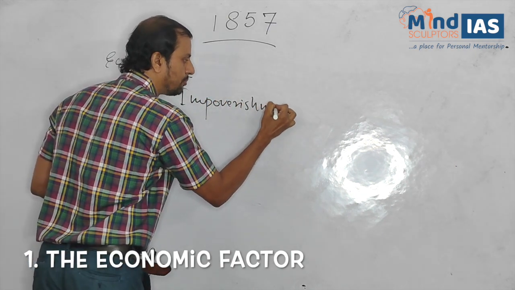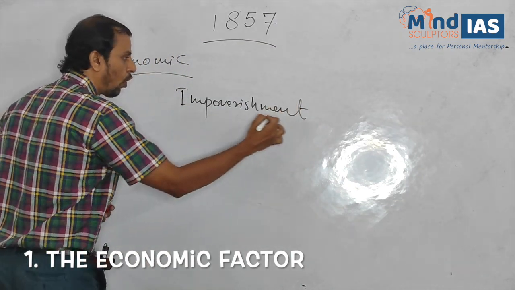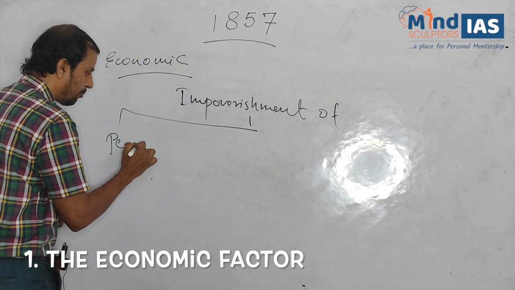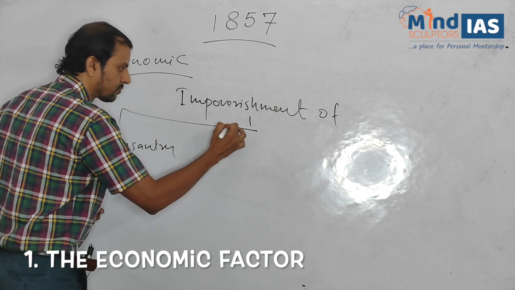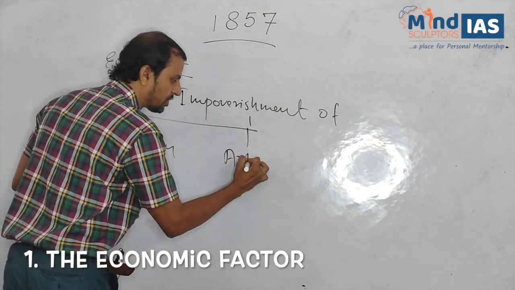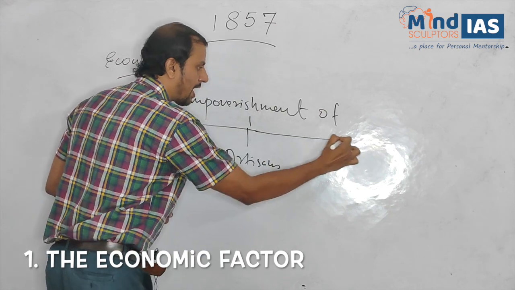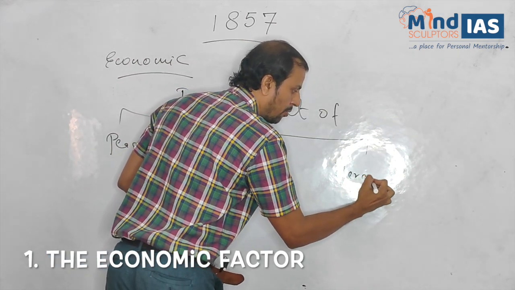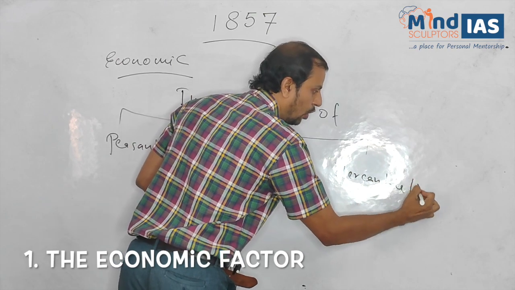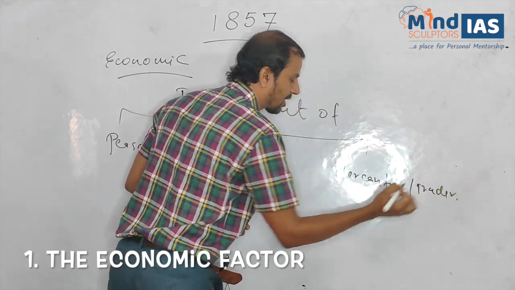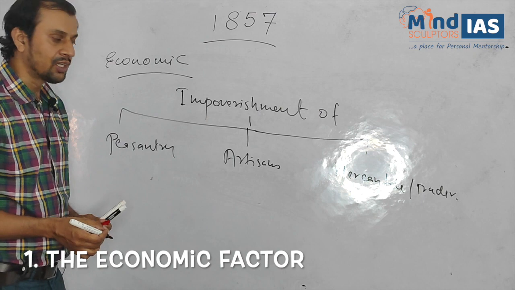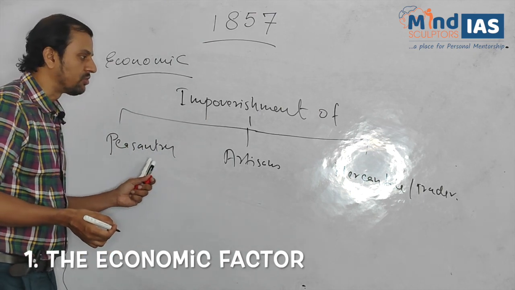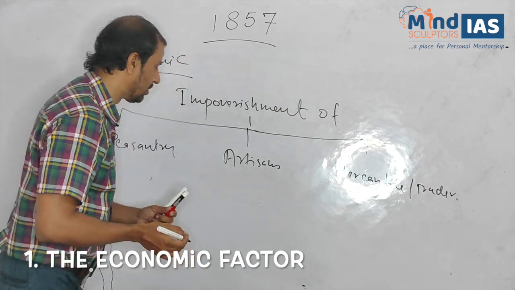Impoverishment, which means poverty, of peasantry class, artisans, and mercantile or the trader class. We will discuss how did it lead to the impoverishment of these kinds of people.